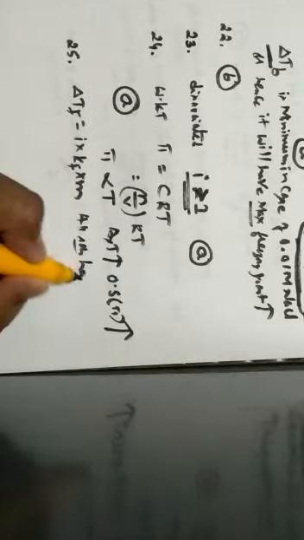Next one, question number 25. Which of the following aqueous solutions has the highest freezing point? So here, when we go through all the options, all have 0.1 molar concentration. We know that ΔTf is equal to i into Kf into m. So all solutions have a concentration of 0.1 molar.